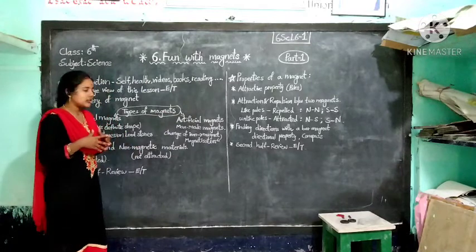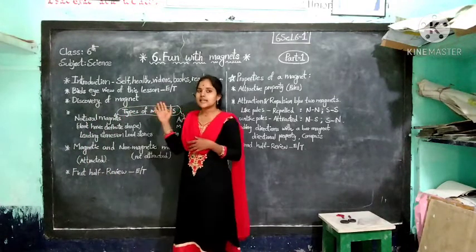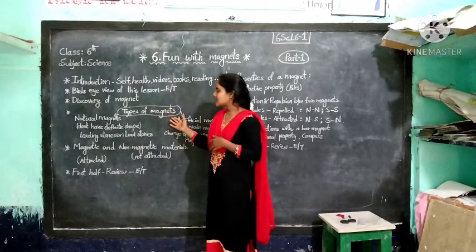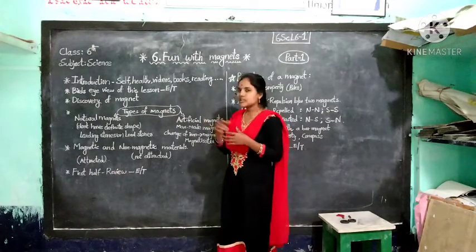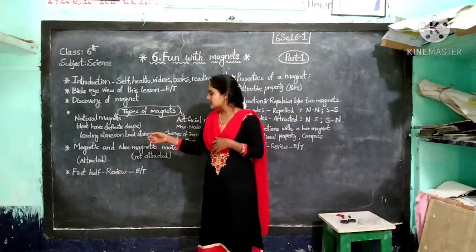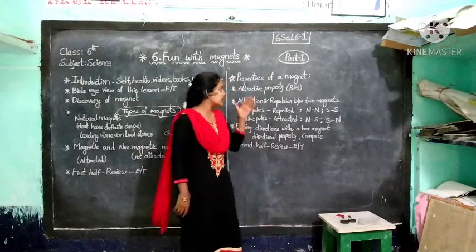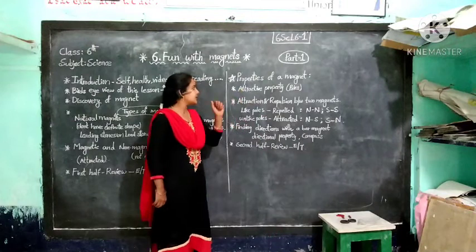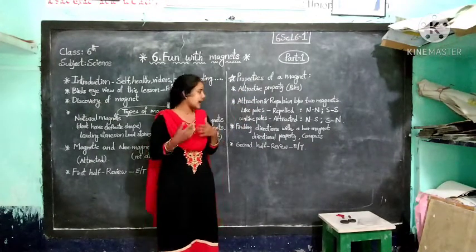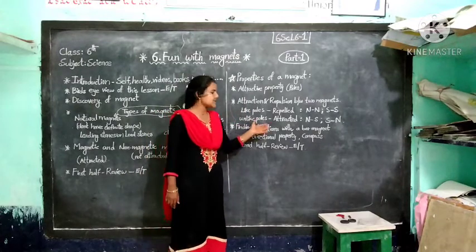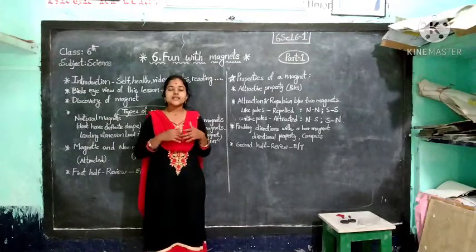First of all, we will learn about the discovery of magnets. And next one, types of magnets, about natural magnets and artificial magnets. And next one, magnetic and non-magnetic materials. And now next, properties of a magnet: attractive property, attraction and repulsion between two magnets, and finding the direction with a bar magnet. These are the topics we will learn in this video.